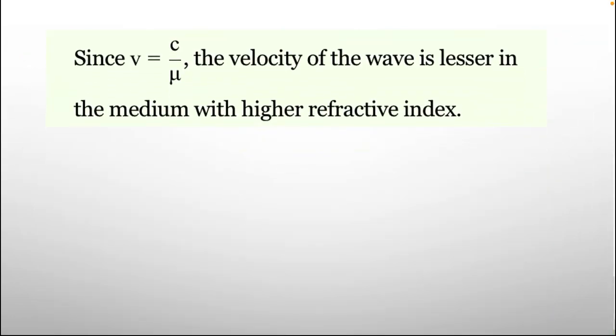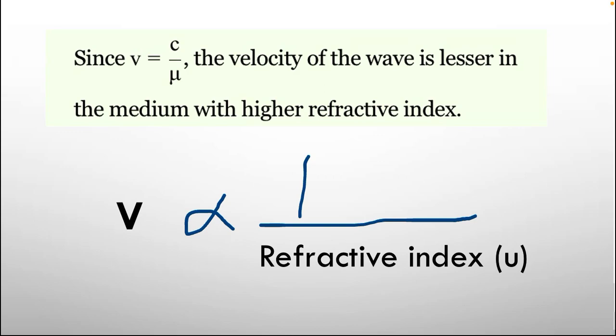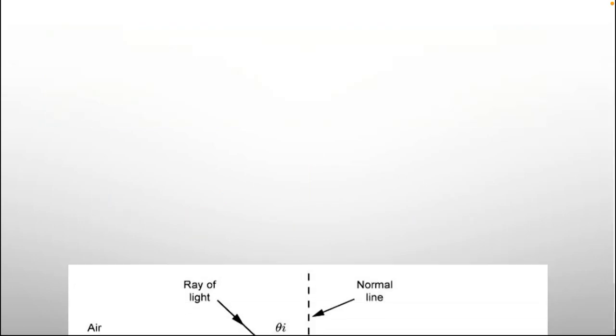Since v equals c over mu, the velocity of the wave is lesser in the medium with high refractive index. Velocity is inversely proportional to refractive index mu. So when refractive index increases, velocity must decrease. So it is an inverse relation.